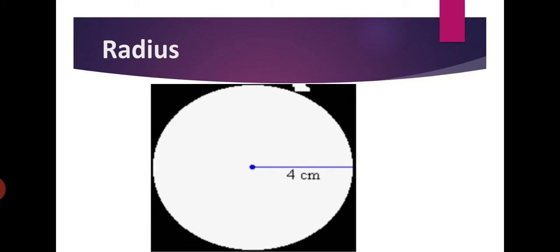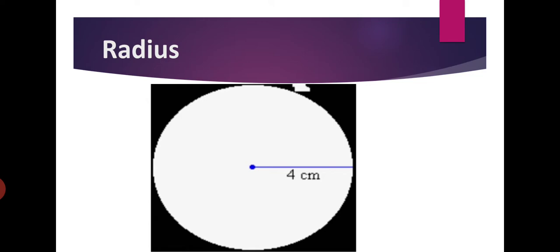So in that activity the length of the rope used is equal to the length of the radius of the circle. तो हमारा जो साइज होता है सर्कल का, that depends on the radius of the circle. For example, here you can see in this slide the radius of the circle is 4 centimeter. अब ये 4 centimeter हमने कैसे कैलकुलेट करा? We can measure this length with the help of our scale or ruler. उससे हम from the middle of the circle में हम अपना स्केल रखेंगे 0, और जो हमारा बाउंड्री ऑफ द सर्कल है वहाँ तक हम अपने स्केल को रखेंगे and we can calculate the length of the radius.